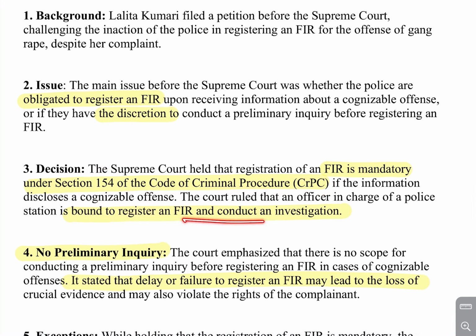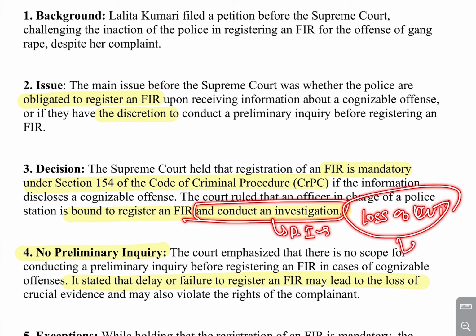This was done because if they wait to conduct a preliminary inquiry, then there is a chance of loss of evidence, right? Chances of manipulation of witnesses, right? So in order to avoid this, police should not wait for the preliminary inquiry, but should file the FIR directly. So no preliminary inquiry is required under cognizable cases.